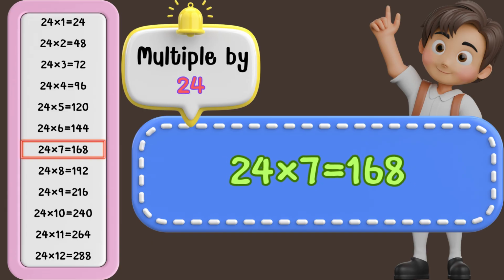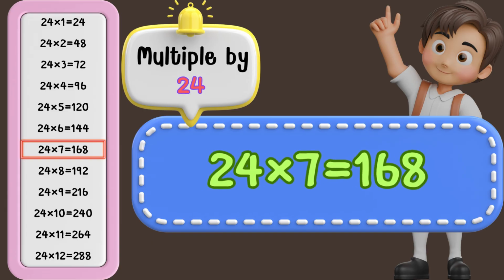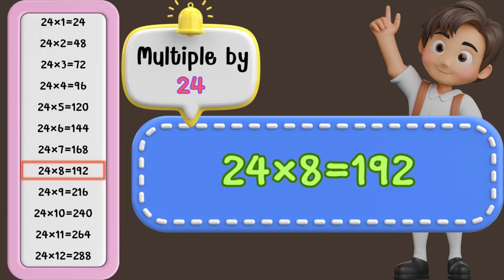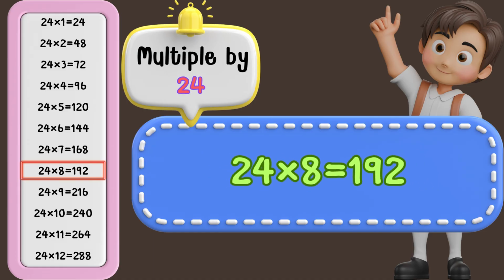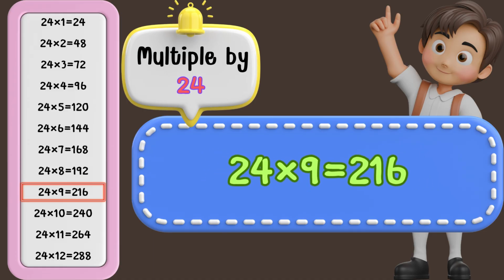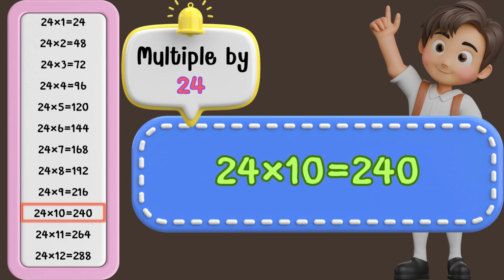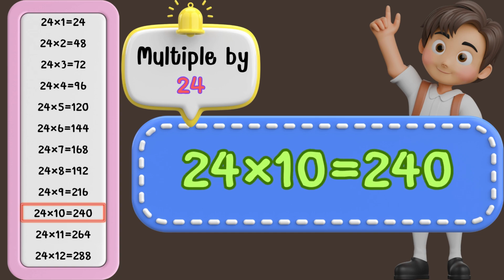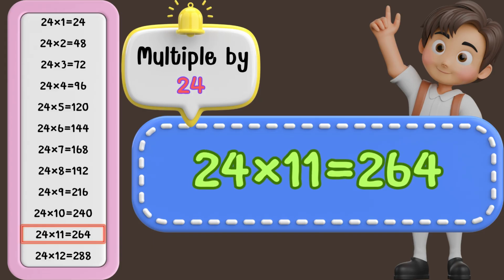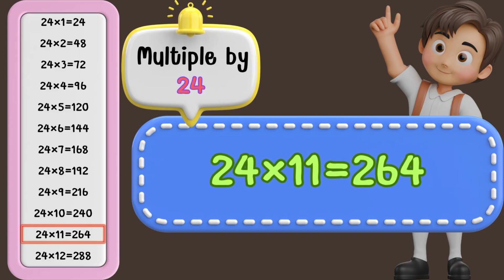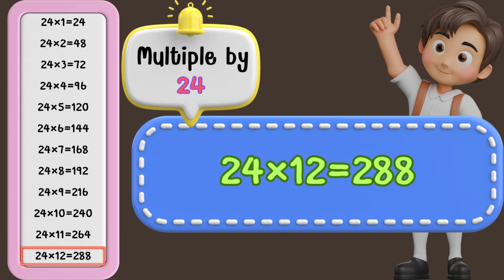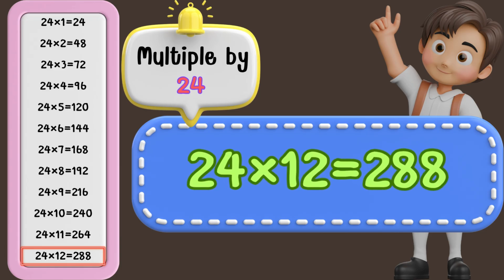24 times 7 is 168. 24 times 8 is 192. 24 times 9 is 216. 24 times 10 is 240. 24 times 11 is 264. 24 times 12 is 288.